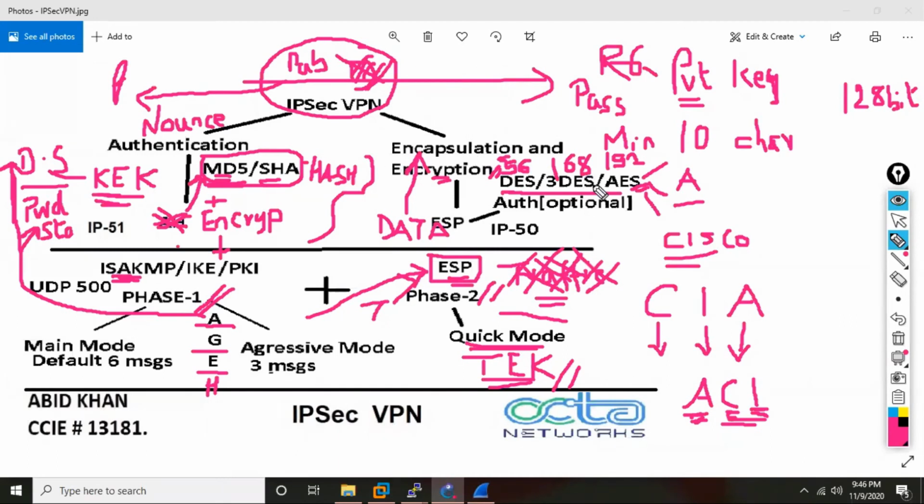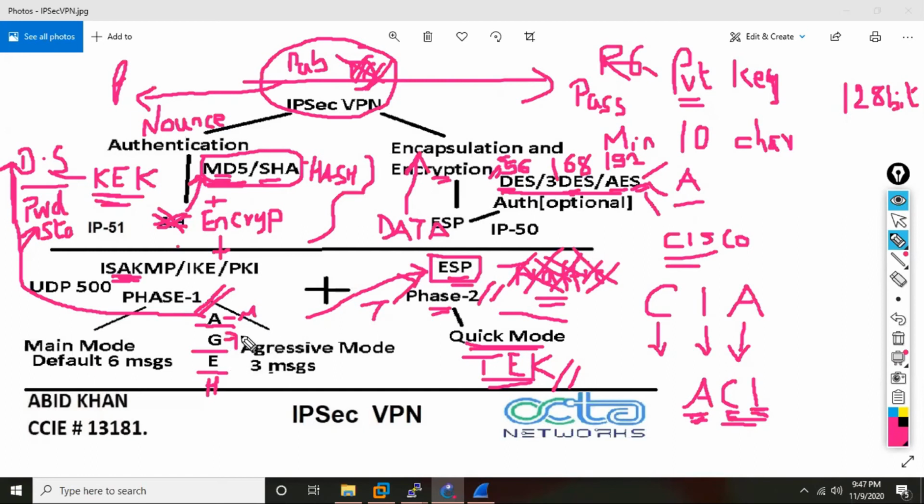And ESP itself will take help of what? All these algorithms. So when we configure phase one, phase two, we tell ESP which algorithm we want to use. We will tell ESP, hey ESP, you have to use AES, or you have to use triple DES, like that. Same way, when I'm configuring ISAKMP, I have to tell ISAKMP how you are going to do authentication, manual or dynamic, that is using digital certificate. As I said, for your syllabus, it will be only manual. So here we'll define what? Manual. Then we'll say which Diffie-Hellman group key, how strong you want the Diffie-Hellman group key.